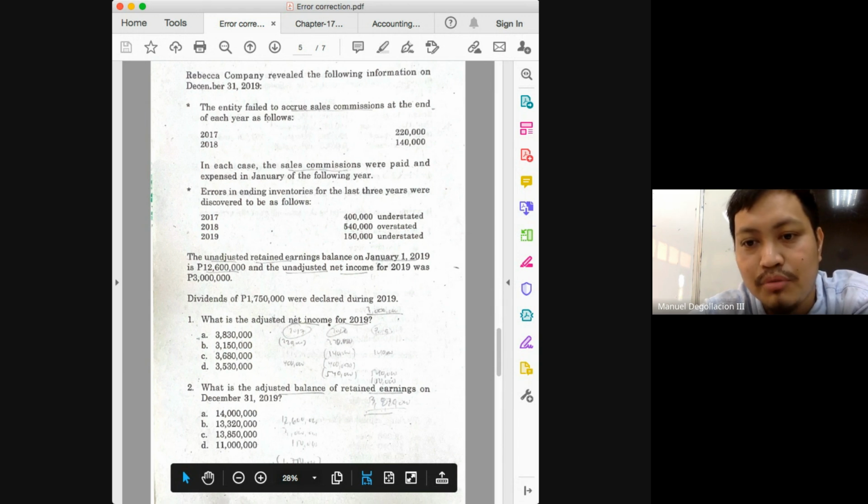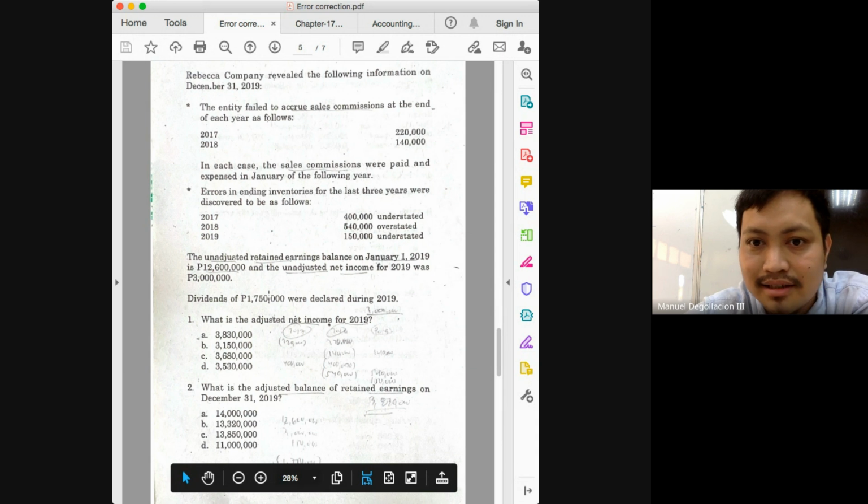Your net income would be understated. So that means the 3 million income here is actually understated by 140,000. And how do we correct an understatement? We correct it by adding the amount of understatement. So we will have to add the 140 to the 3 million.